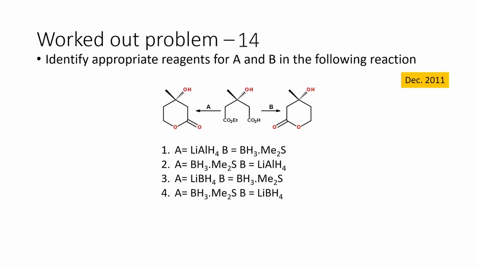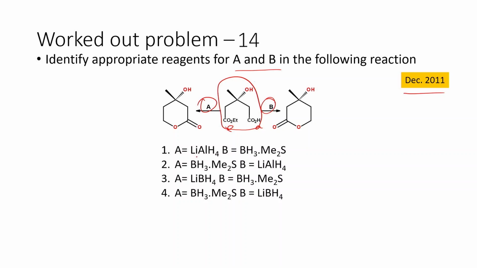When we move on to the next problem, identify the appropriate reagent A and B in the following reaction. This question was asked in December 2011. So we have a combination of acid, ester, alcohol, and they undergo some type of reaction with reagent A and reagent B, giving two types of lactones that are formed in this reaction.